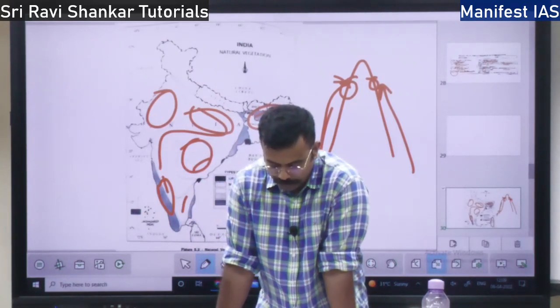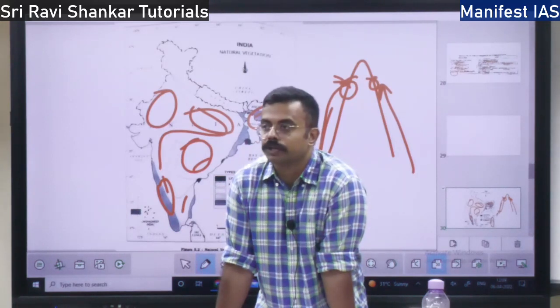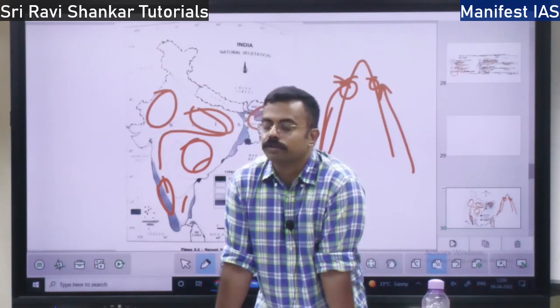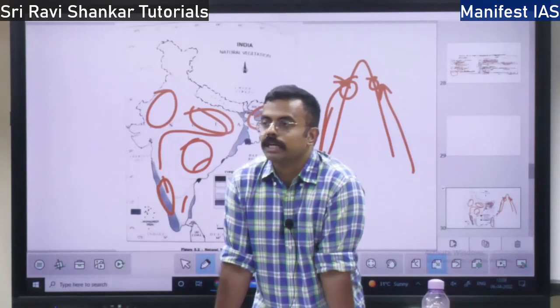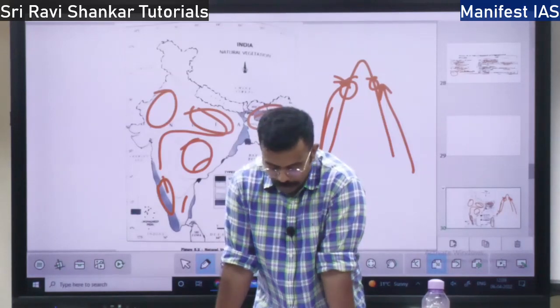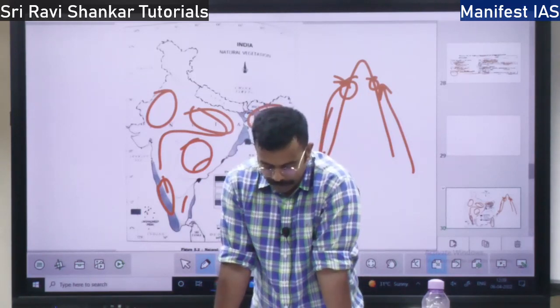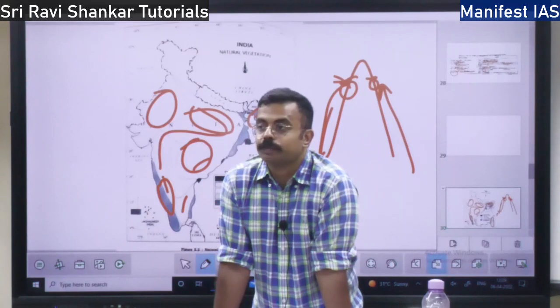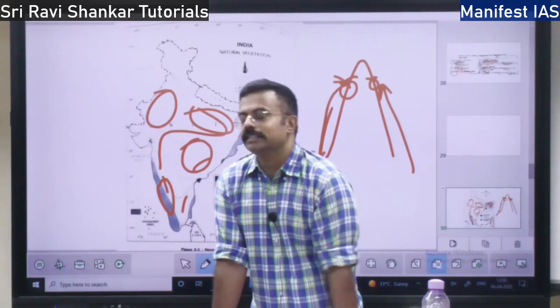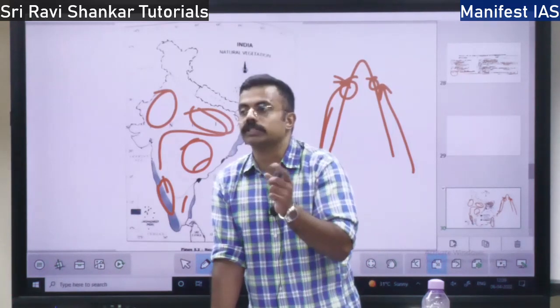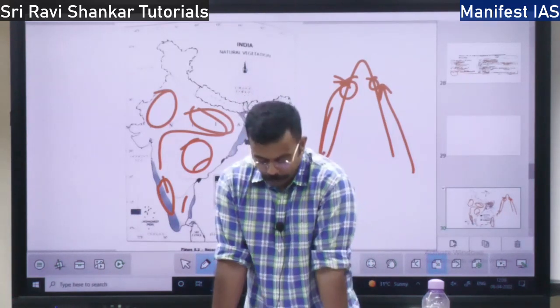So the first category you will find in the Deccan Plateau. In the Deccan Plateau, wherever you have reservoirs and lagoons, the reservoirs built by the dams, wherever you will have the wetland, that is the first category. Then you have saline expanse, wherever you have the mangrove forest, where there is salt water, that is the second type of wetland.